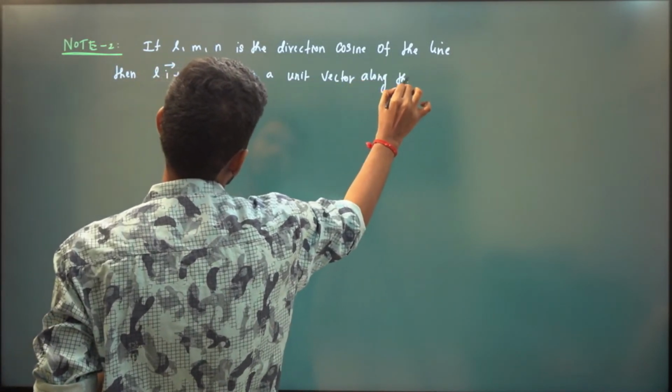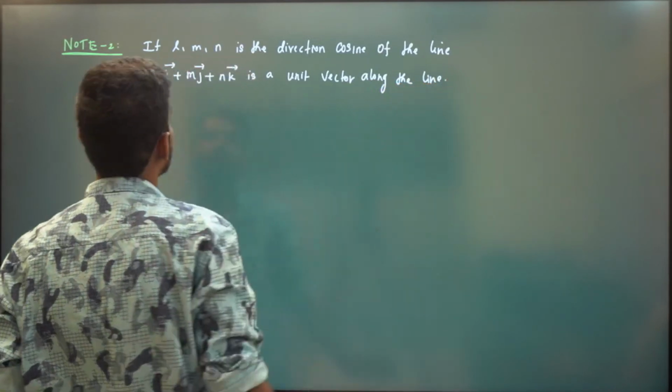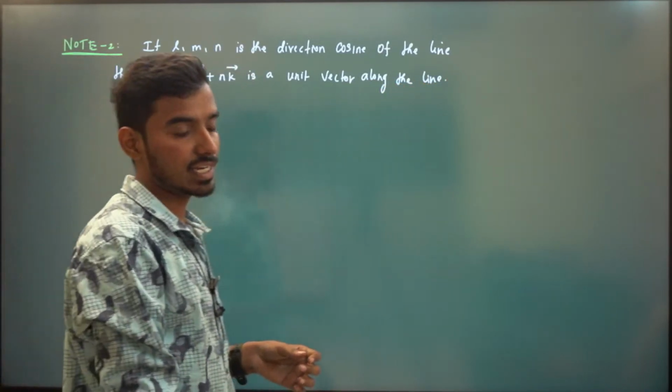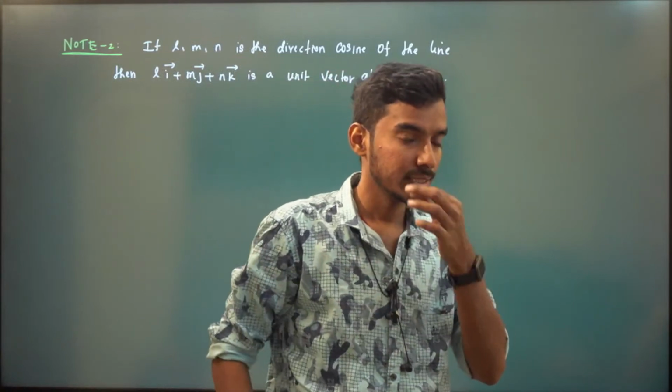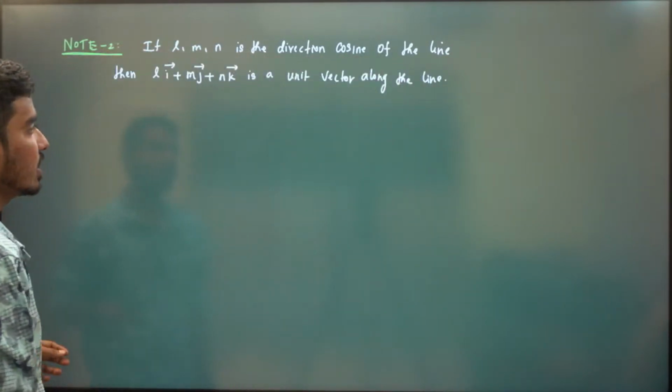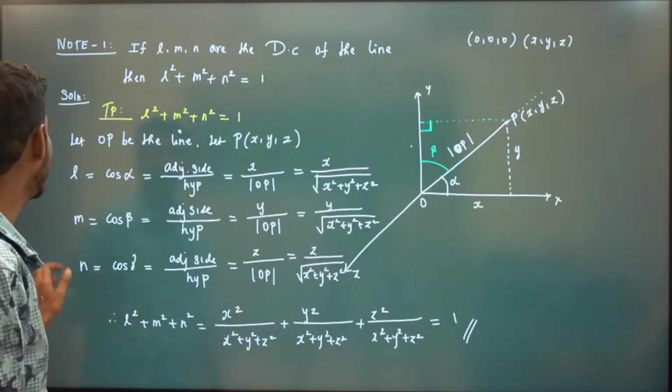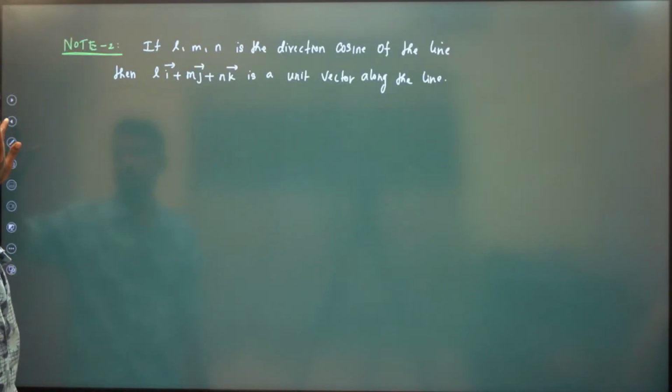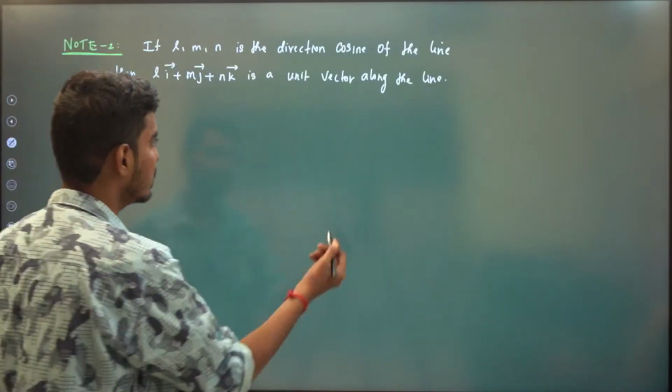Very, very important. If L, M, N is a direction cosine of a line, then Li plus Mj plus Nk vector is a unit vector along the line, right? Very, very easy to understand.